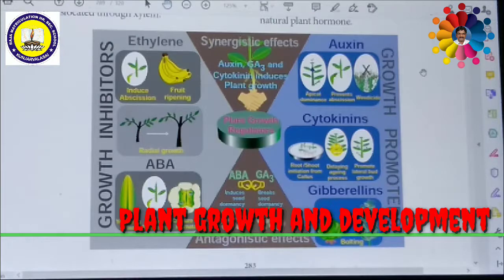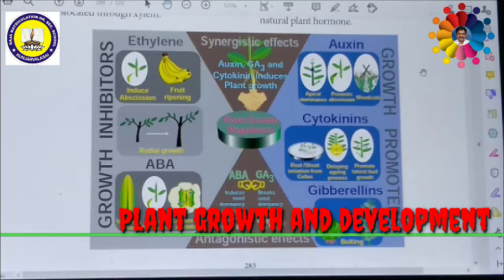Cytokinin increases the rate of protein synthesis. Cytokinin induces the formation of interfascicular cambium. Cytokinin overcomes apical dominance. Cytokinin induces the formation of new leaves, chloroplasts and lateral shoots. Plants accumulate fluid very actively with the help of cytokinins. That's all about the physiological effects of cytokinins. Now we are going to see about